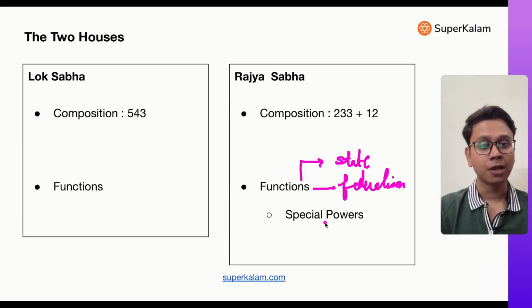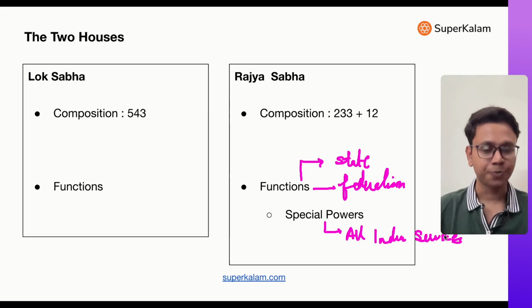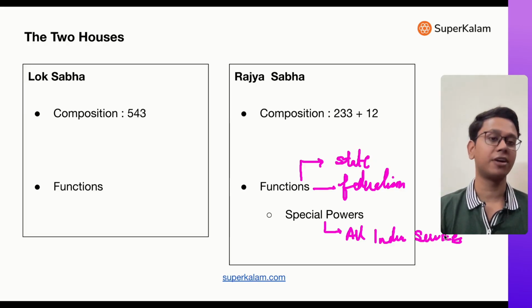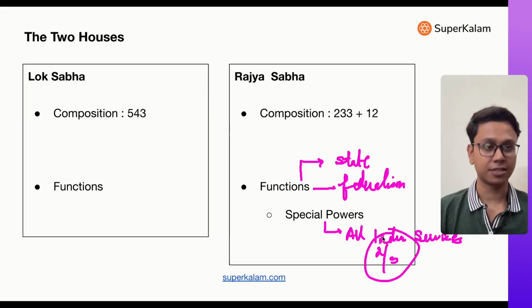In the same way, all India services. So there are three all India services, and these are those services whose members are spread all over India in states also. So to ensure that state stays there, because ultimately these members are going into states, that's why all India services can only be created by Rajya Sabha, not Lok Sabha. Rajya Sabha through two-third majority can approve that this all India service should be created.